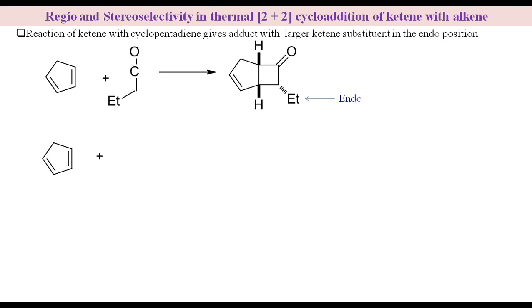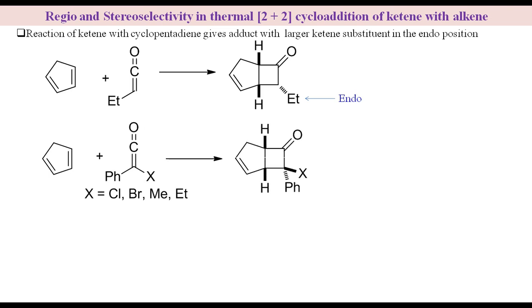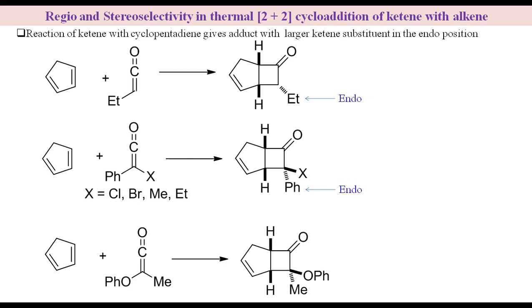Similarly, reaction of cyclopentadiene with phenyl chloro, phenyl bromo, phenyl methyl or phenyl ethyl ketene gives adduct with the endo phenyl group. The stereochemistry is reversed in the case of methoxyphenylketene. Here, the smaller methyl group is endo while the bigger phenoxy group is exo.